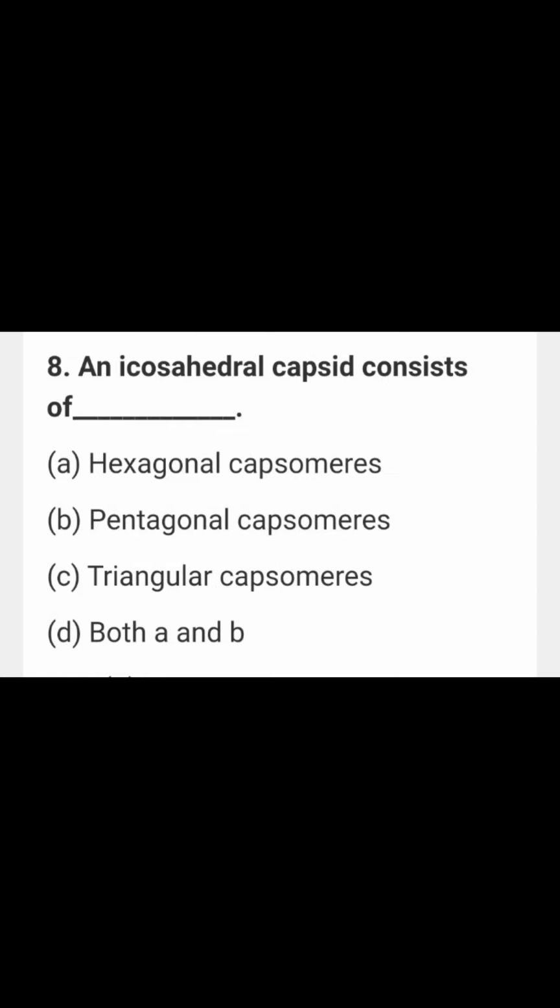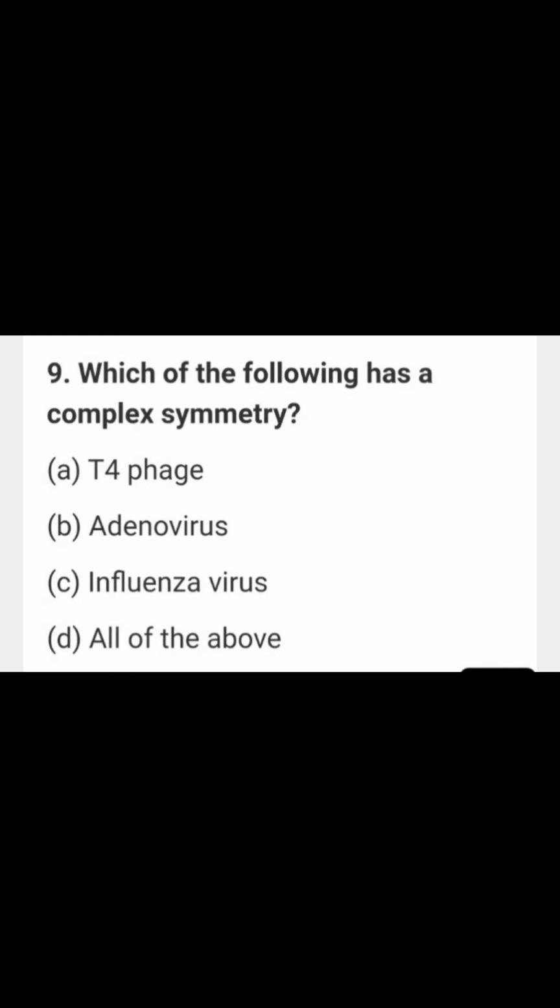Okay. And the next one: icosahedral capsid consists of which type of capsomers? Hexagonal, pentagonal, triangular, or both hexagonal and pentagonal? The correct answer is hexagonal and pentagonal. We already discussed, right? Next one is: which of the following has a complex symmetry?